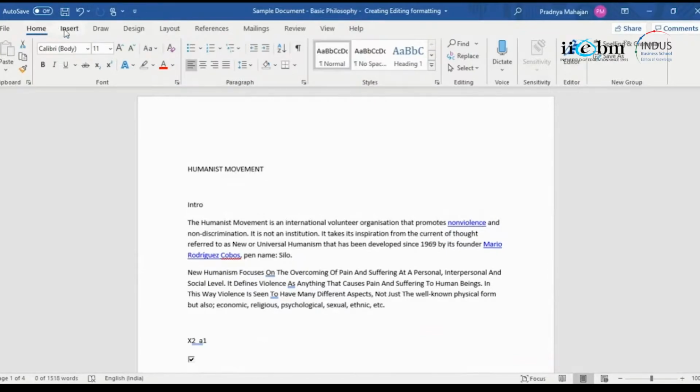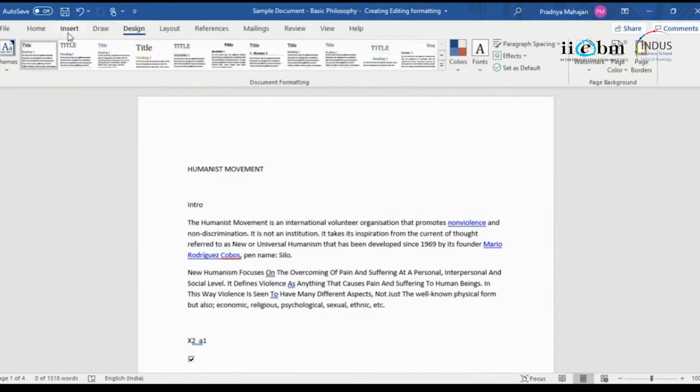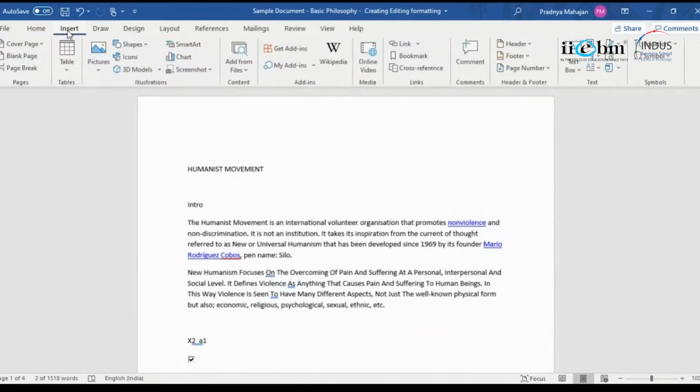Title bar, menu bar, toolbar. All what is there in the tools is there in all of the menus. Okay, so when you click the menu, the toolbar will keep changing. So you go to design, the toolbar will look different. You go to insert, the toolbar will look different. So when you are in file, you have those options there related to the file.